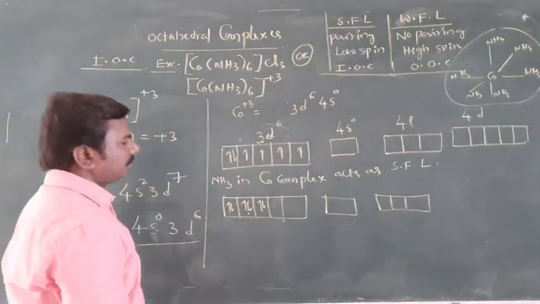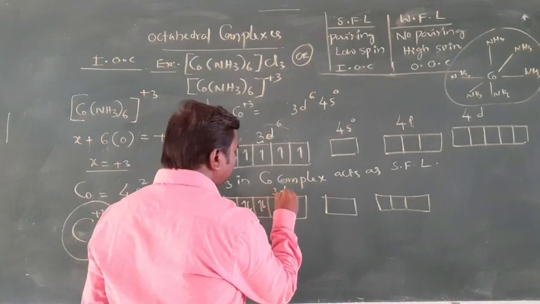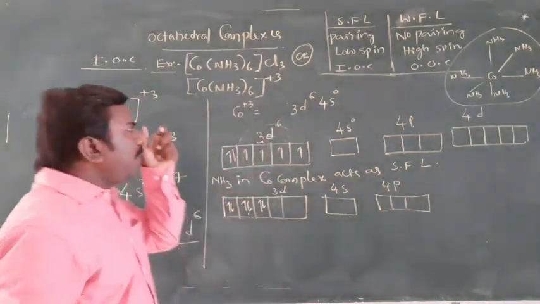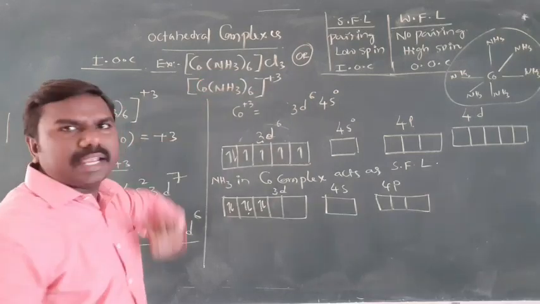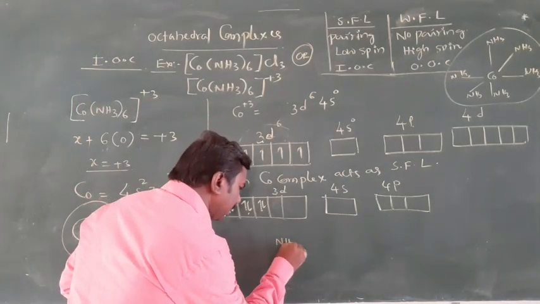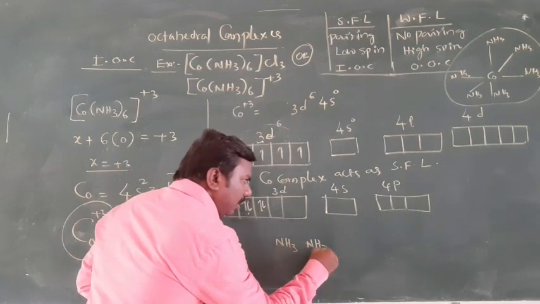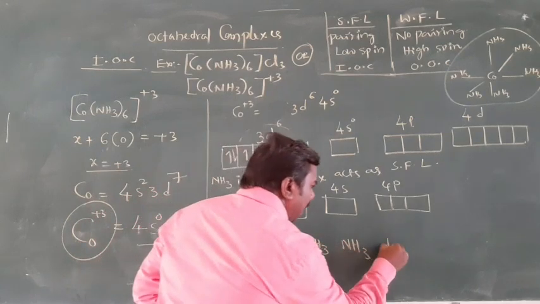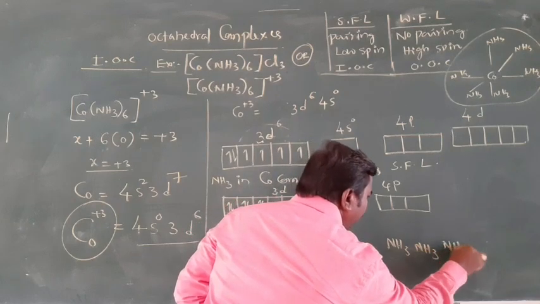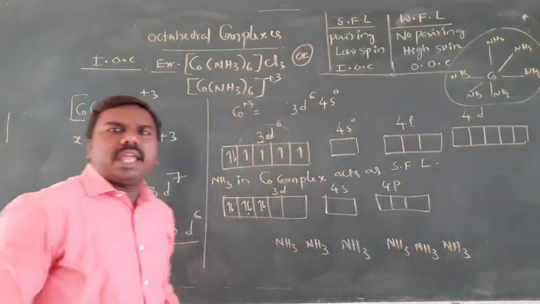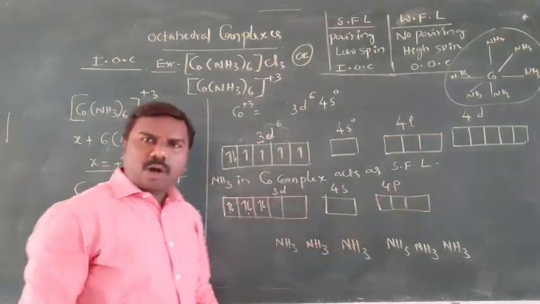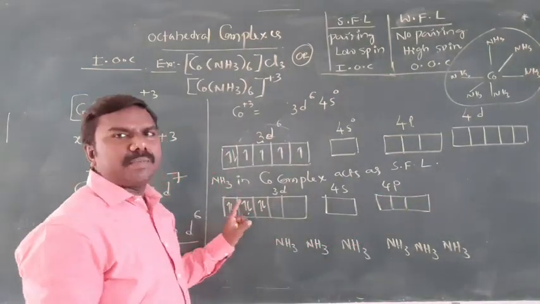Now, 3d, 4s, 4p. How many ligands are there totally? 6 ligands. Those 6 ligands can donate electrons to the empty orbitals of the central metal atom.